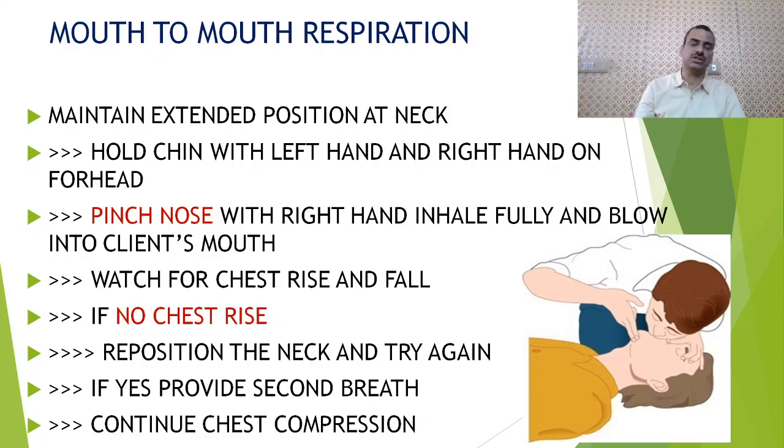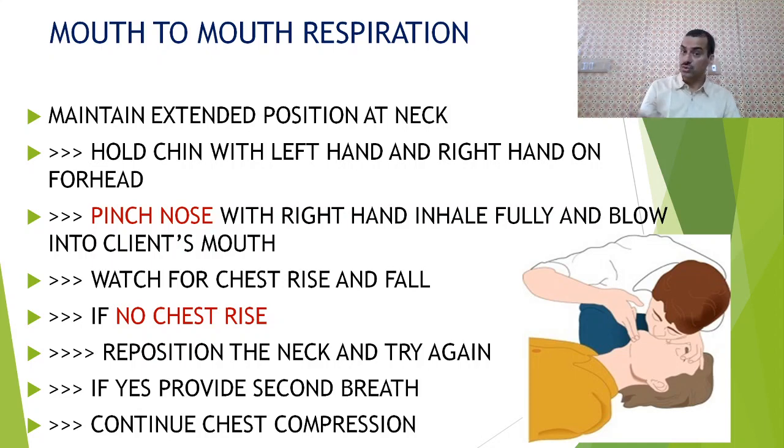Two full respirations should be given, and you should seal so that all the air which you have inspired goes into the patient's chest. And while blowing, you should see whether the chest is rising or not.